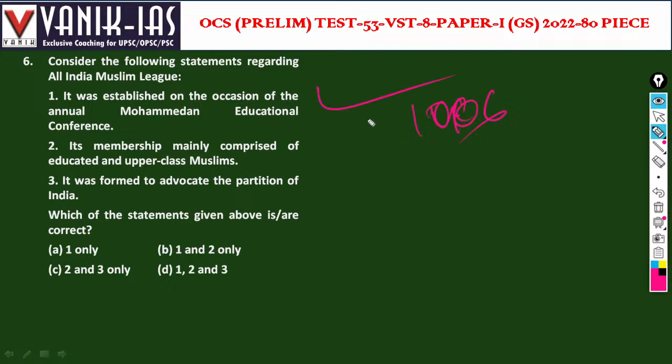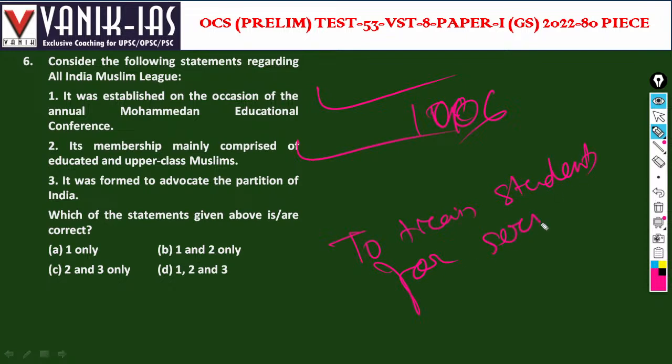Membership mainly comprised educated upper middle class Muslims. This is also right. But it was not established for the partition of India. Later it became one of the reasons for the partition of India. But the initial aim was to train students for service in the British Raj.